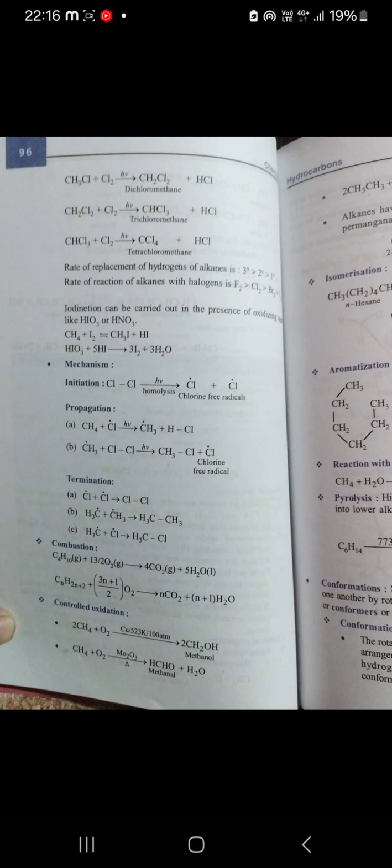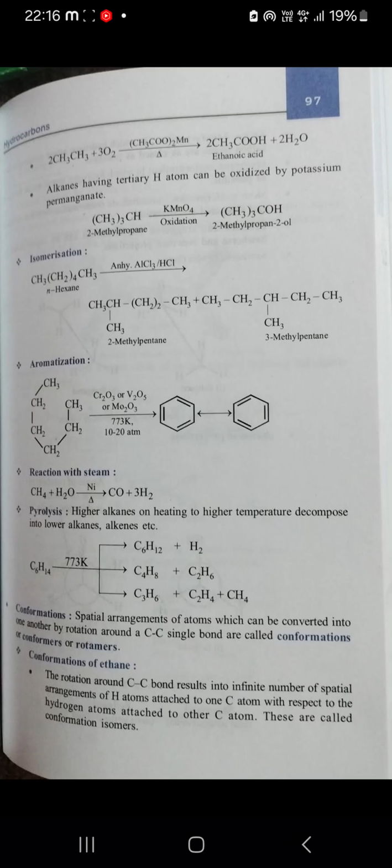Combustion reactions always give carbon dioxide and water. And controlled oxidation: methane undergoes controlled oxidation, it gives methanol. Methane reacts in the presence of manganese oxide, giving methanol. And ethane treated with oxygen gives ethanoic acid.